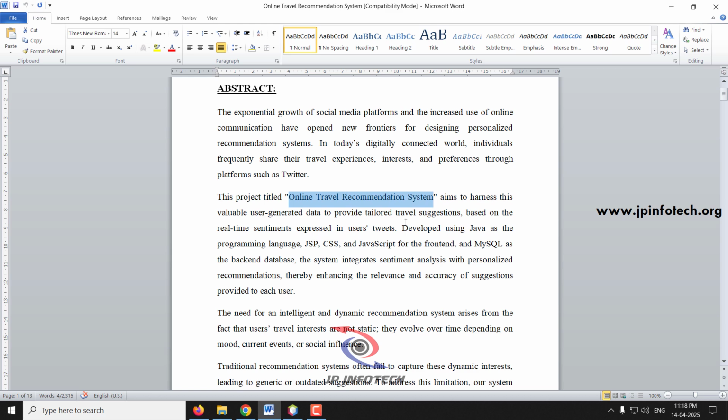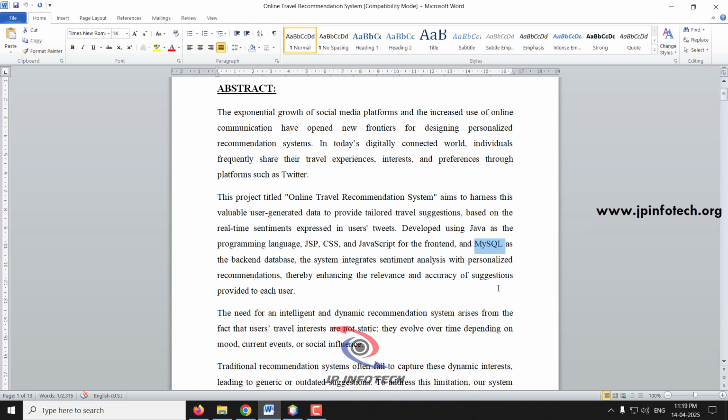We have developed this based on an online social networking system, similar to Twitter. The user can post tweets about their preferences or travel experiences, and accordingly the recommendation part works on it. We have developed it using Java as the backend language, JSP, CSS, and JavaScript for the front end, and MySQL for the database.